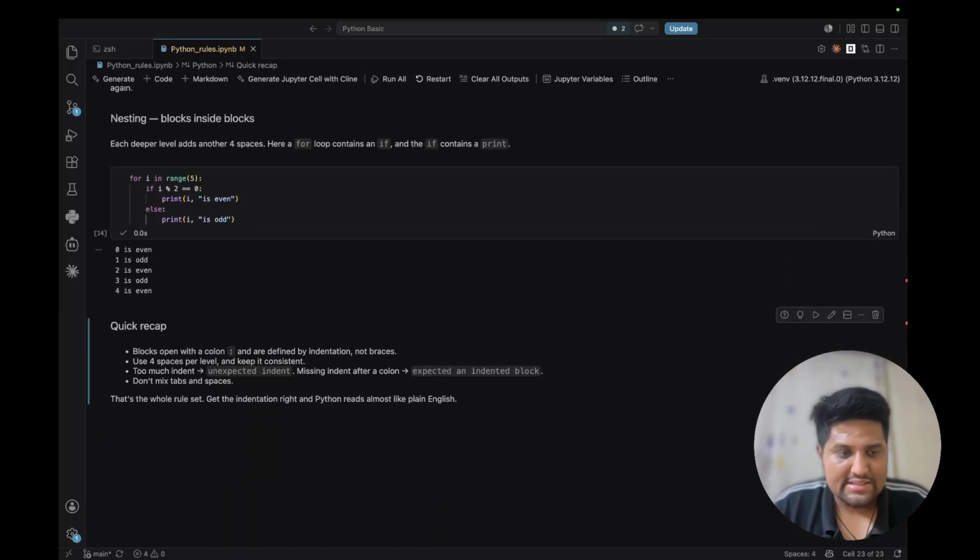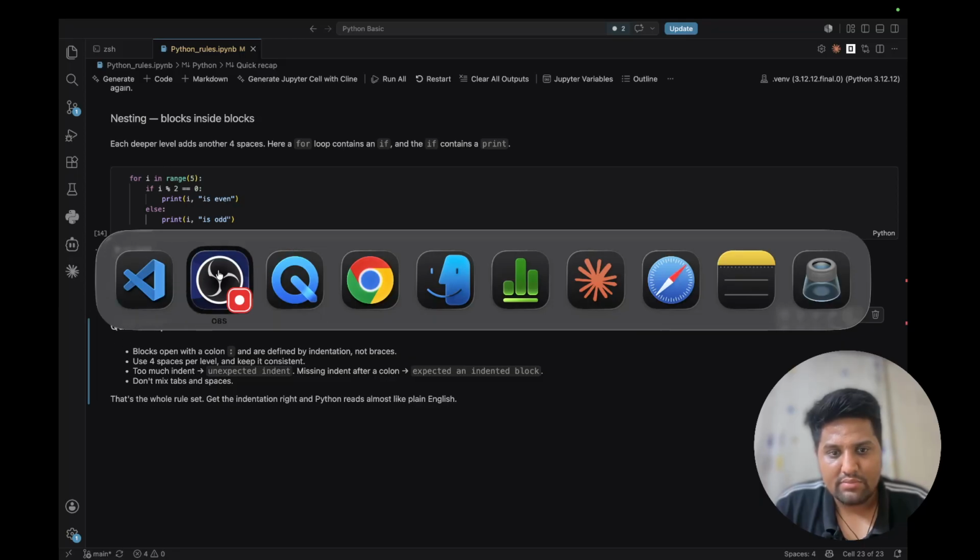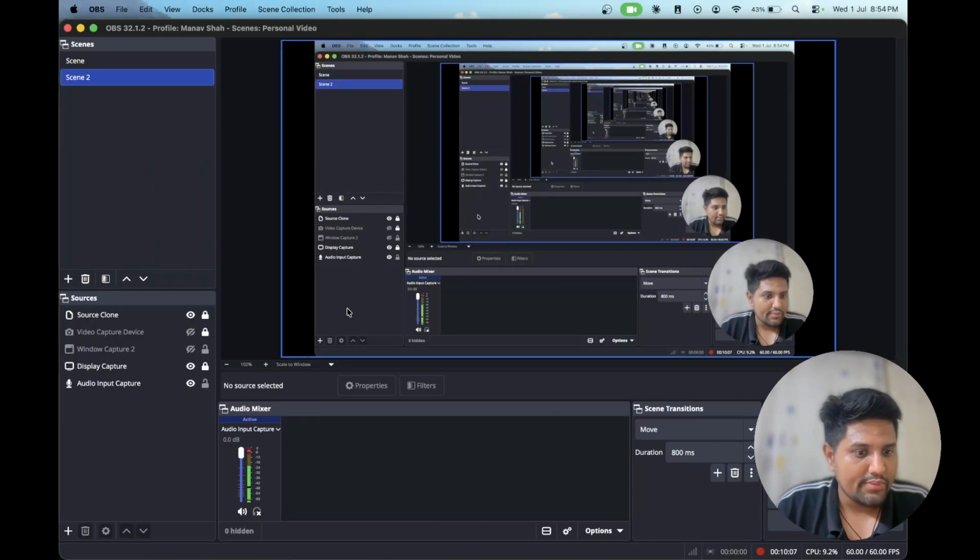So let's quickly recap this video. A block opens with the colon, then use 4 spaces per level and keep indentation consistent. Too much indentation will create an unexpected indent error. And don't mix tabs and spaces in a single block, it will create an error. Hope you guys understood from this video. Hope you are clear about the indentation rule.